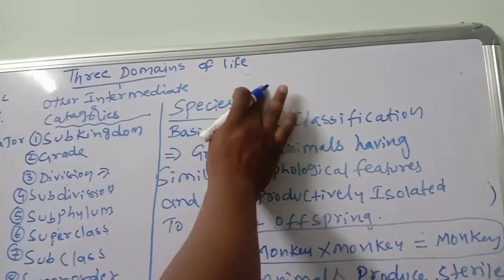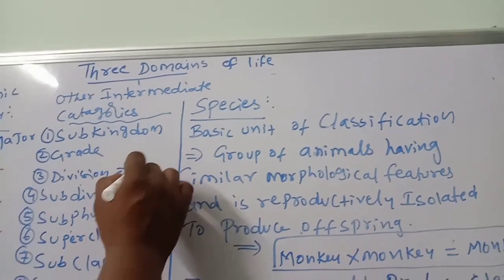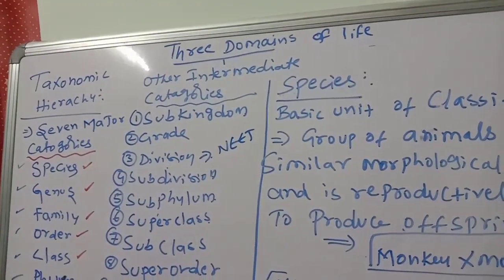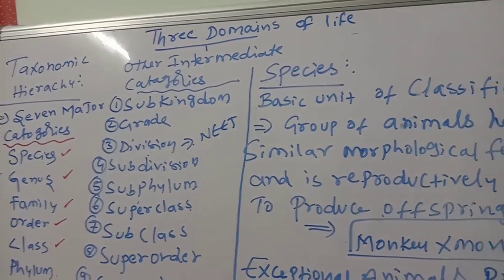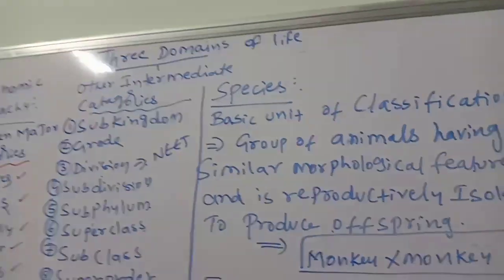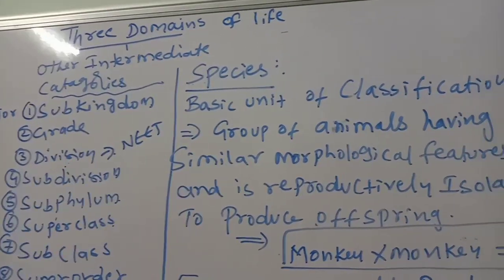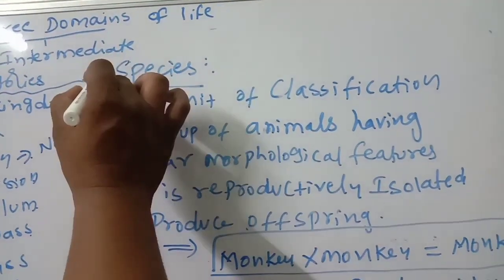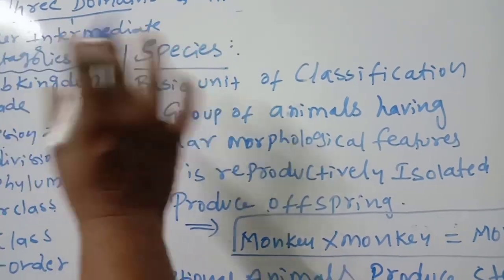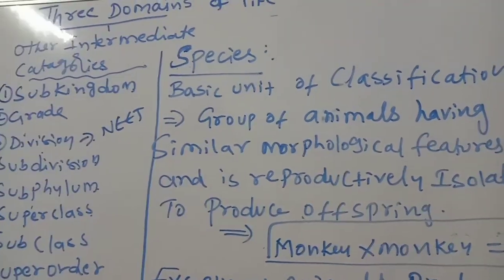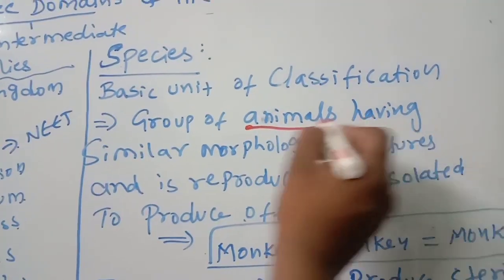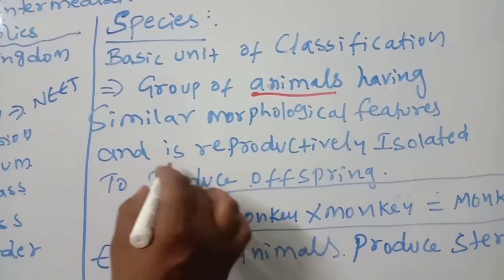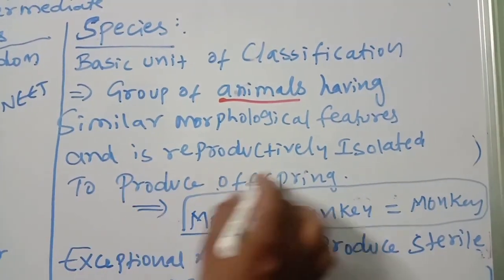Next, come to species. Phylum in the animal kingdom, division in the plant kingdom, we'll say like that. Species is the basic unit of classification. How to define the species? A group of animals having similar morphological features and is reproductively isolated to produce offspring.